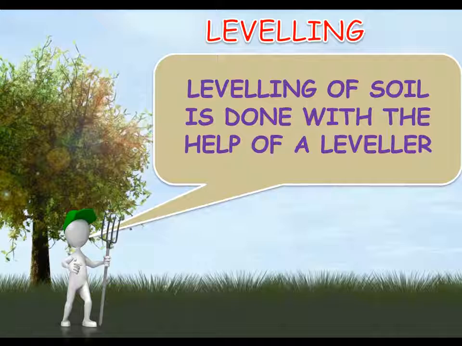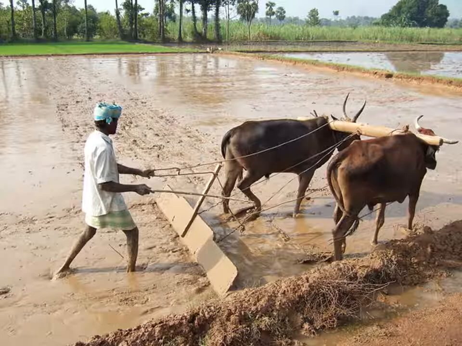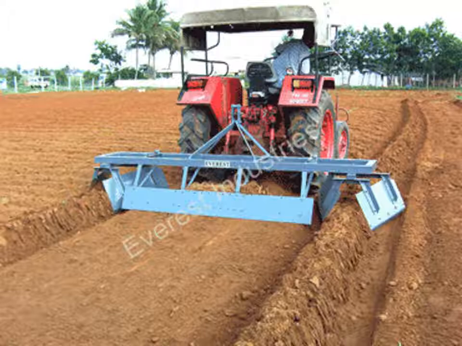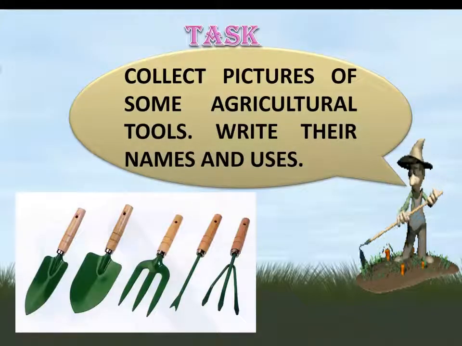Leveling of soil is done with the help of a leveler. Now you have to collect pictures of some agricultural tools. Write their names and uses also.